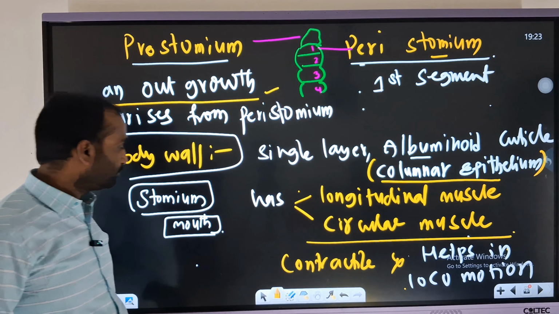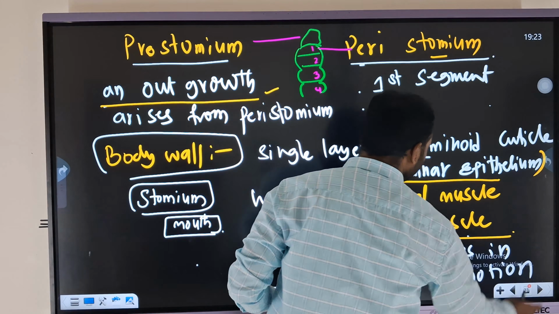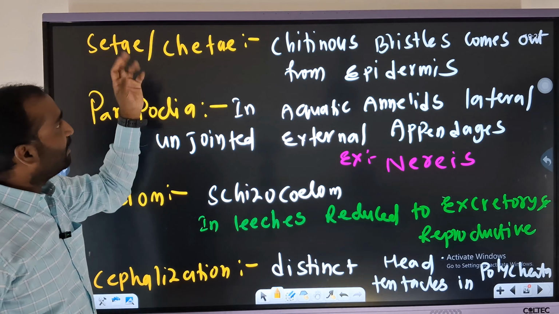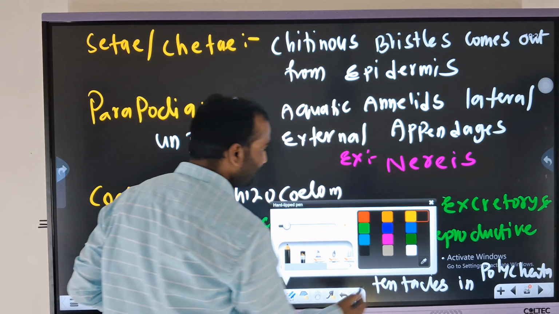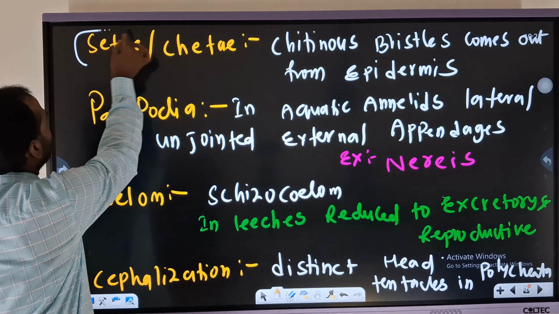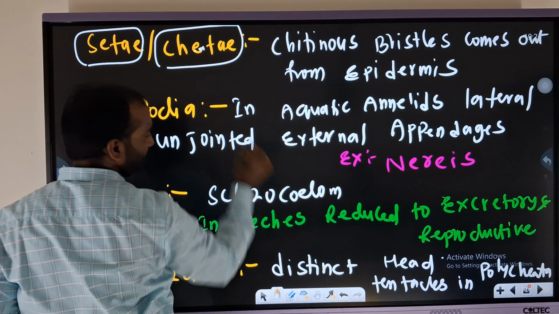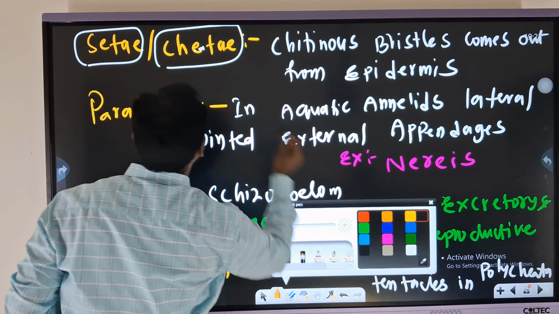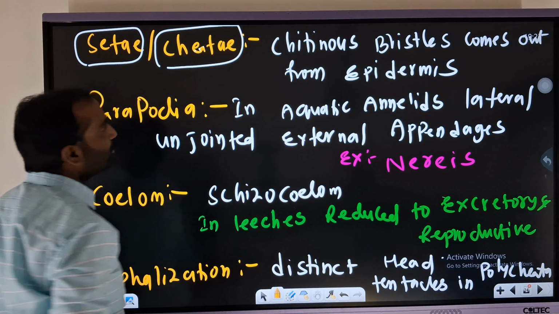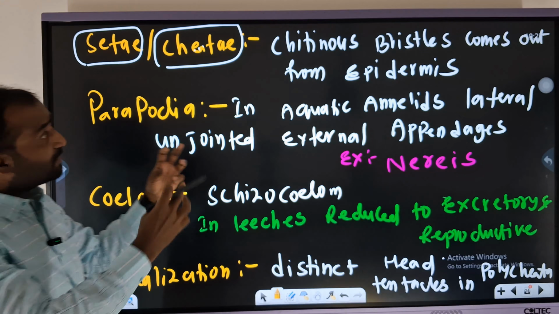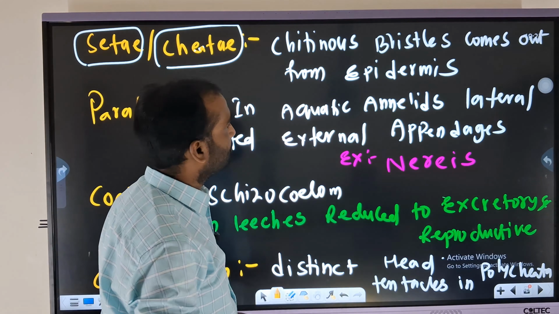Those are two. Okay now. Next. And one more important term is what? Setae or chaetae. What does it mean? Setae or chaetae. So these organisms will have small chitinous bristles. Okay.